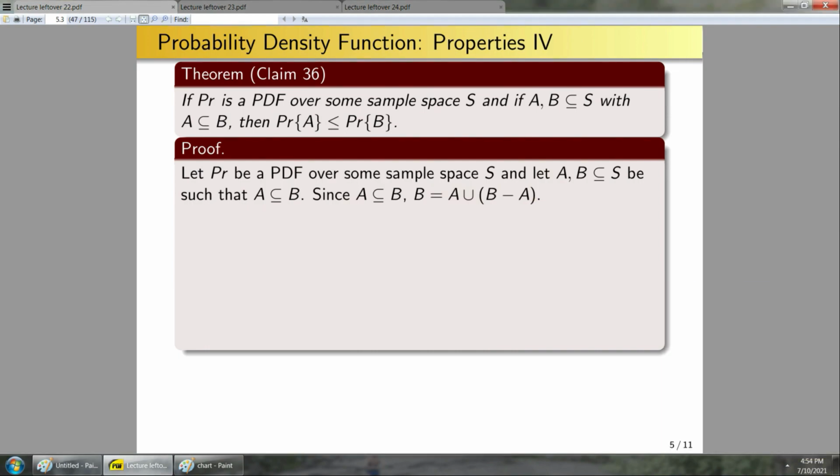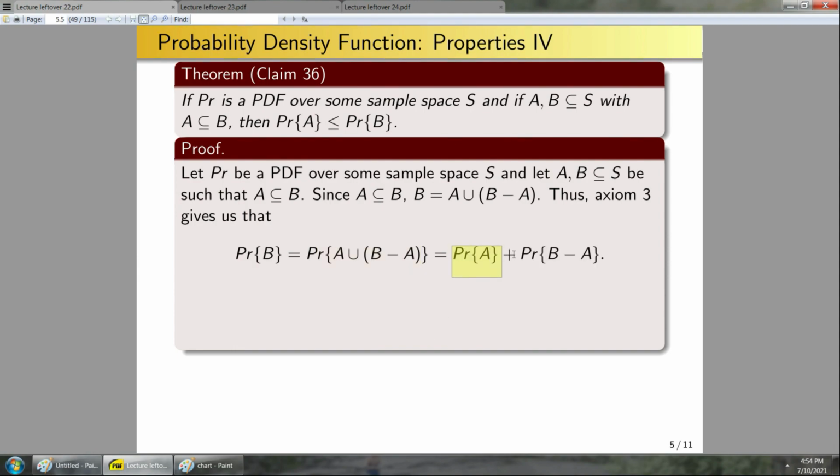So now we're going to do our favorite thing. We're going to use axiom 3. So I know the probability of B is simply going to be the probability of this, since these two sets are equal. Now I know that A and the set B minus A are mutually exclusive pretty much by definition, right? The intersection between these two sets is going to be the null set. Therefore, I can use axiom 3 to split this up to write it as the probability of A plus the probability of B minus A. So now, like I mentioned before, I now have written the probability of B as the probability of A plus something. What's left to do is to show that this term here is greater than or equal to 0.